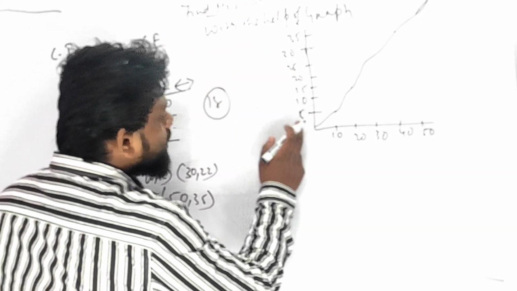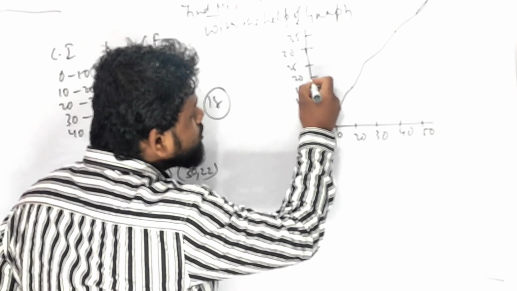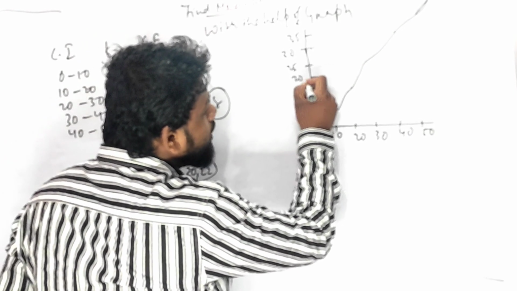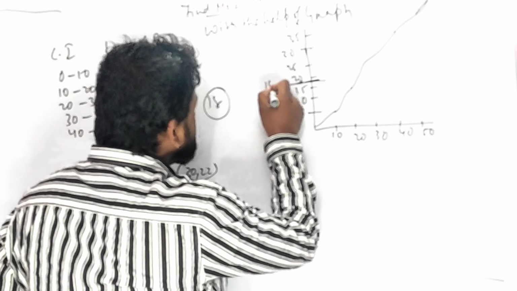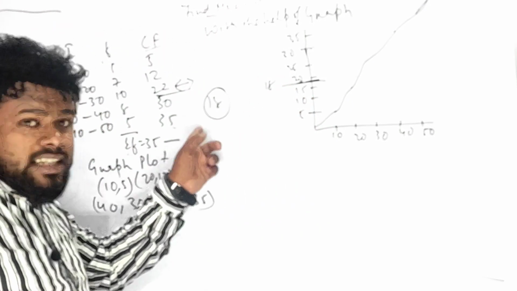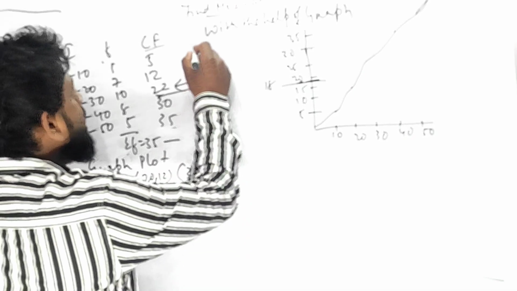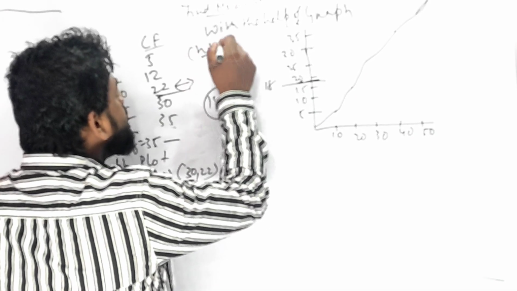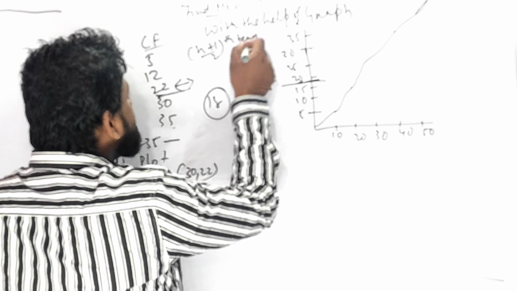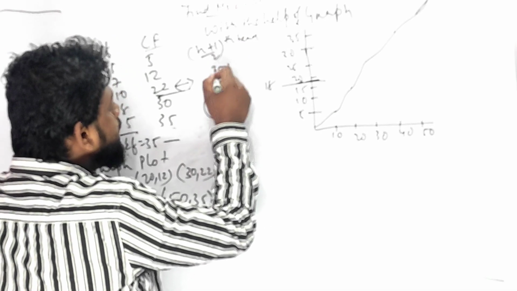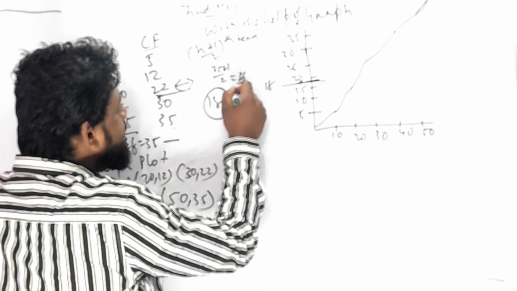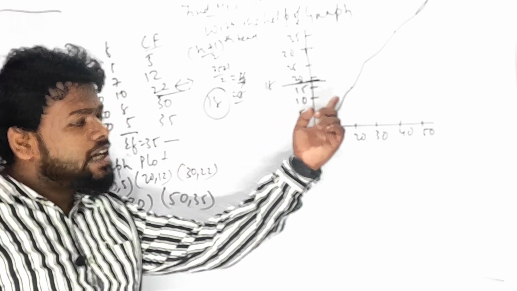Where is 18 on the y-axis? See, 5, 10, 15, 18. For an example, where 35 is the frequency, 35 is an odd number, (n plus 1) by 2, 35 plus 1 by 2, 36 by 2, which is the 18th term. So 18 is what I am getting here.